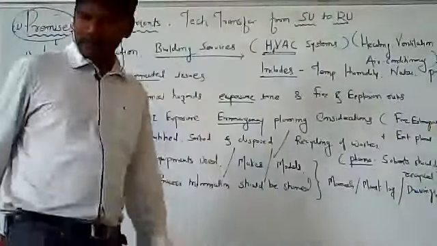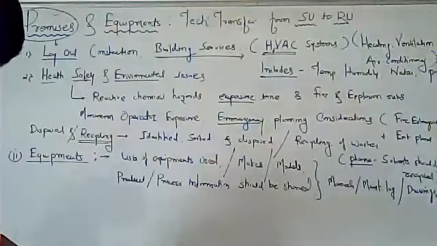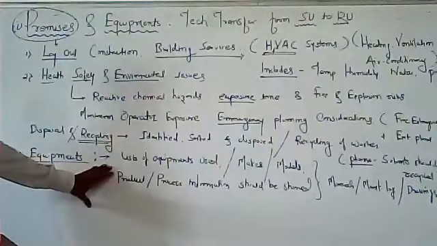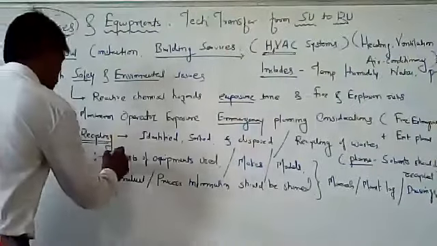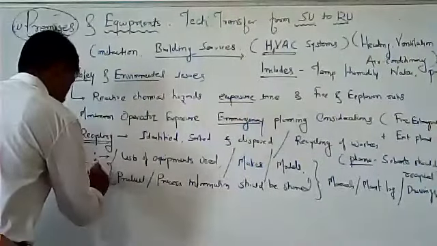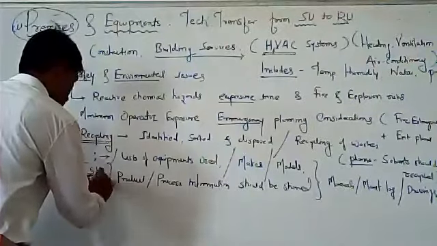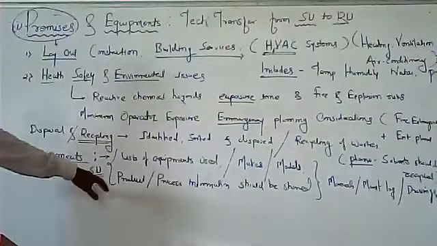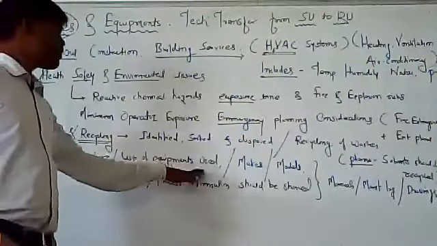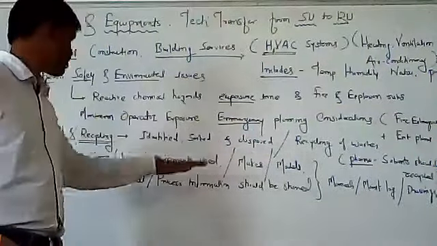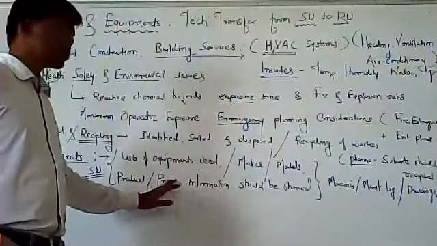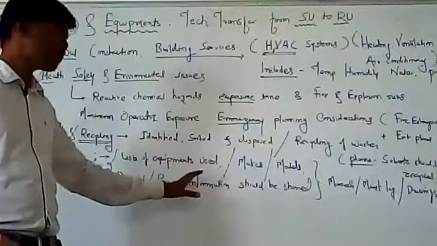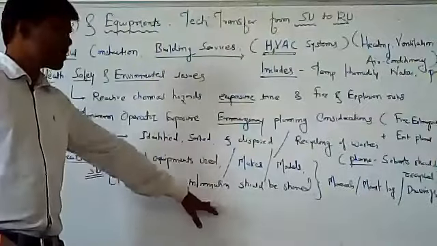Okay, so next point is with respect to the RU. Now, this information is the responsibility of the SU. What is the responsibility of the SU? They should provide the list of equipment used, the makes, models, and the product and process information which has to be followed or will be carried out on that equipment. This information should be given to the receiving unit.